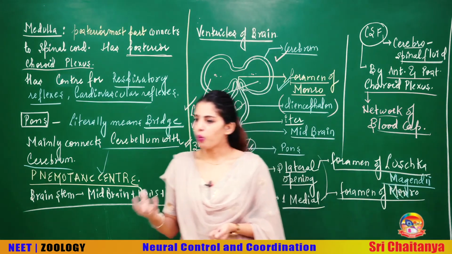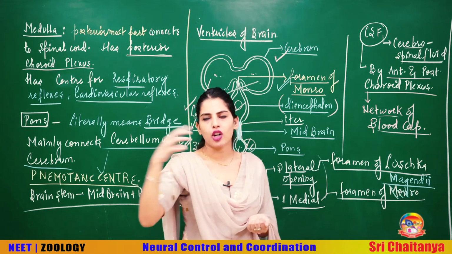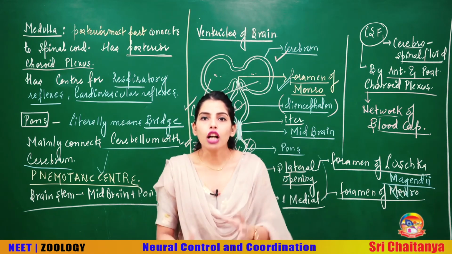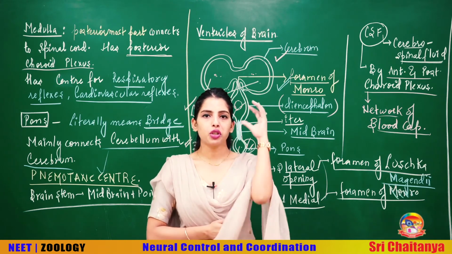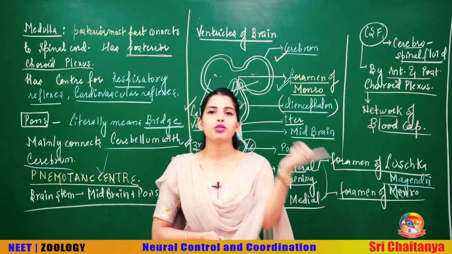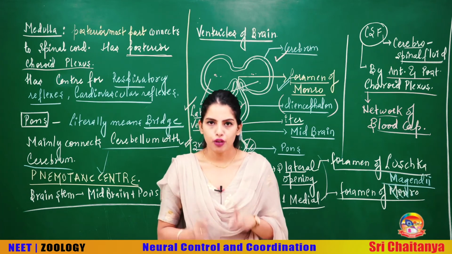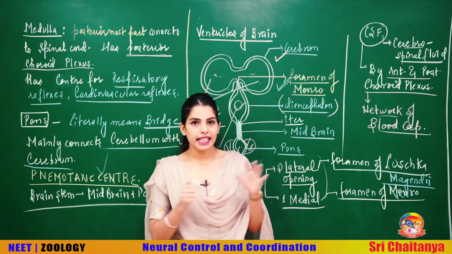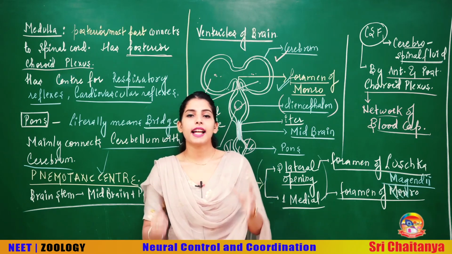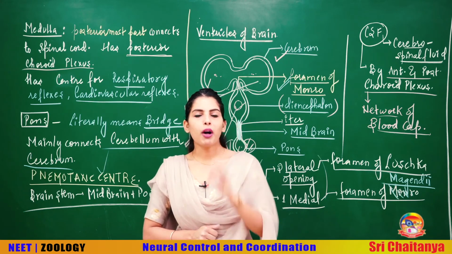With the help of this network of blood capillaries, you are secreting the CSF, which has a large amount of water, glucose, amino acids, and several ions. The CSF is going to act as a shock absorber in your brain. Everything that passes from your blood to your brain tissue is mediated by the CSF, acting as a shock absorber and as a medium for transfer. It has a high amount of glucose that is going to provide nourishment to the brain tissue. So, a very important function of CSF.